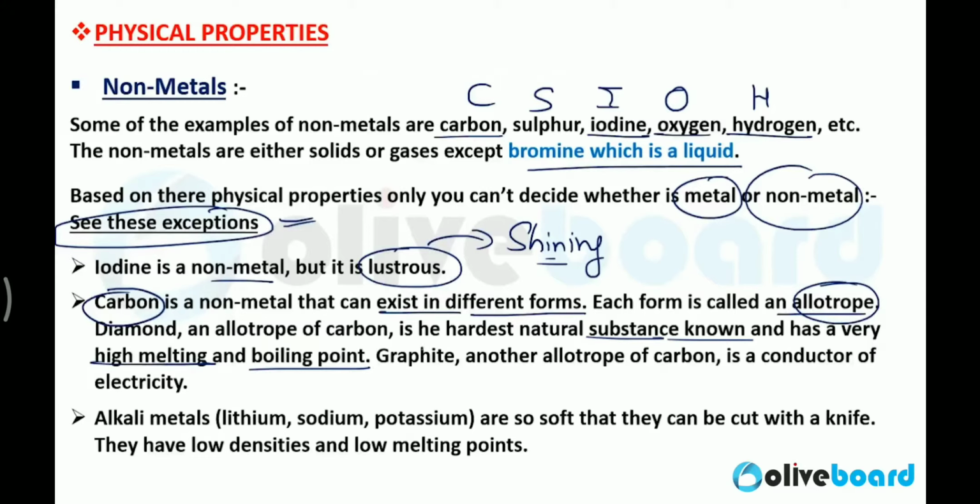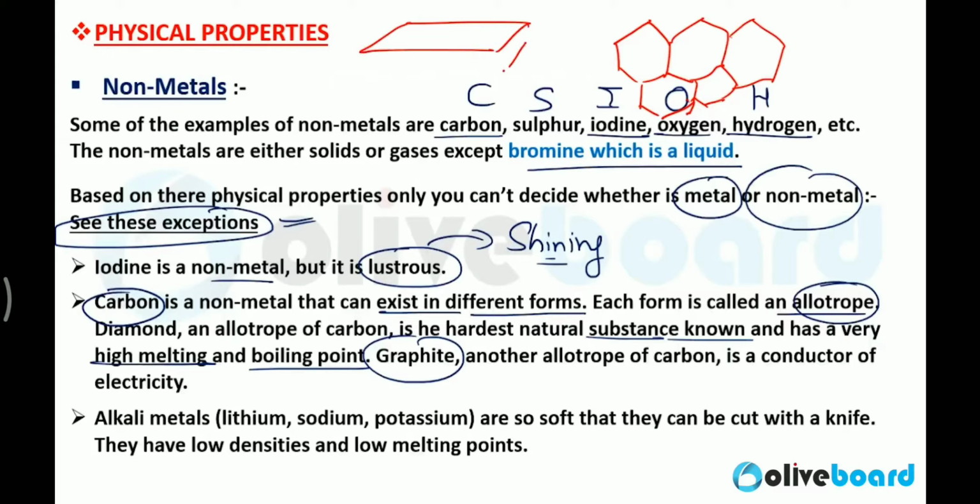Graphite is also an allotrope of carbon. There is a hexagonal packing present in graphite, and it occurs in sheet form.